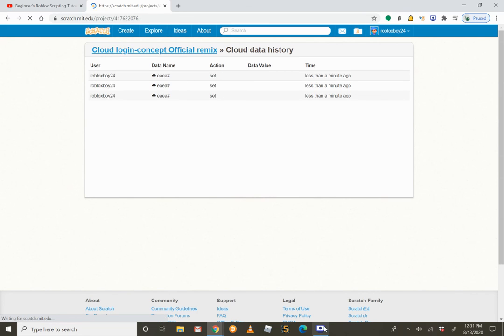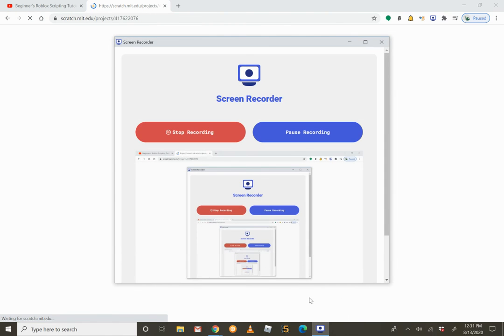use my Cloud Login Concept Official. Thank you guys. Bye bye.